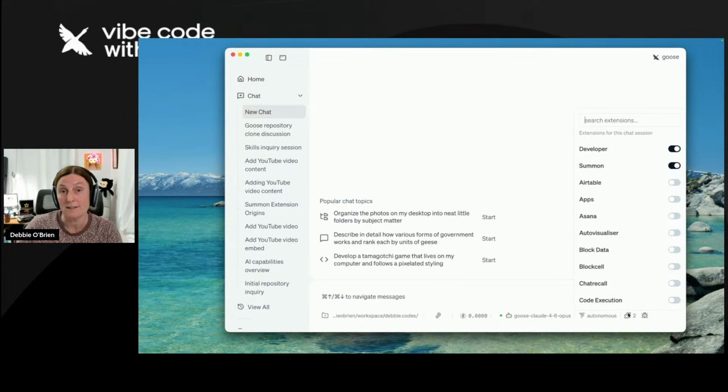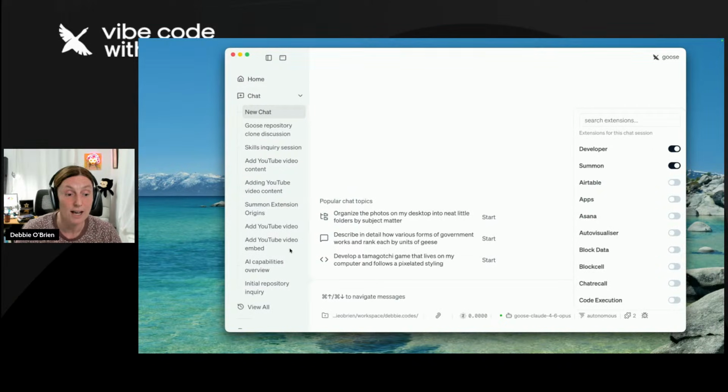Now, how do we use skills? We use it with an extension called Summon. I've already got it enabled here, so just make sure you have that enabled. Make sure you're on the latest version of Goose in order to see the Summon extension. If not, you might see a skills extension that was previously how we called skills. Now we use Summon. You summon somebody to the office, you summon things upon yourself. You get the agent to do something. That's where that comes from. It's an interesting word. So Summon is the extension you need.